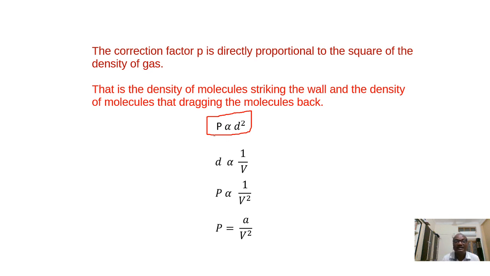That's why the correction factor p is directly proportional to D square, and we know that D is inversely proportional to V. From these two, we say the correction factor is inversely proportional to V square. A proportionality constant A is introduced here. So correction factor p will be equal to A by V square. This correction factor is given for 1 mole of gas, remember.